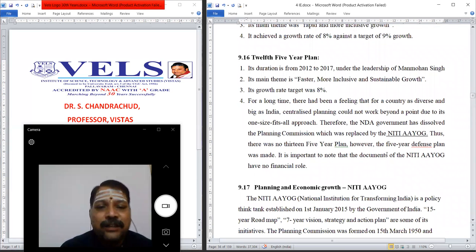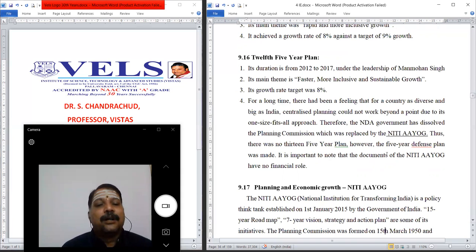For a long time, there had been a feeling that for a country as diverse and big as India, centralized planning could not go beyond a point due to its one-size-fits-all approach. Therefore, the NDA government dissolved the Planning Commission, which was replaced by NITI AAYOG. So this is a breakthrough in the Indian economy. Why? Because the Planning Commission was abolished and a new apex body called NITI AAYOG was introduced. Thus, there is no 13th five-year plan.